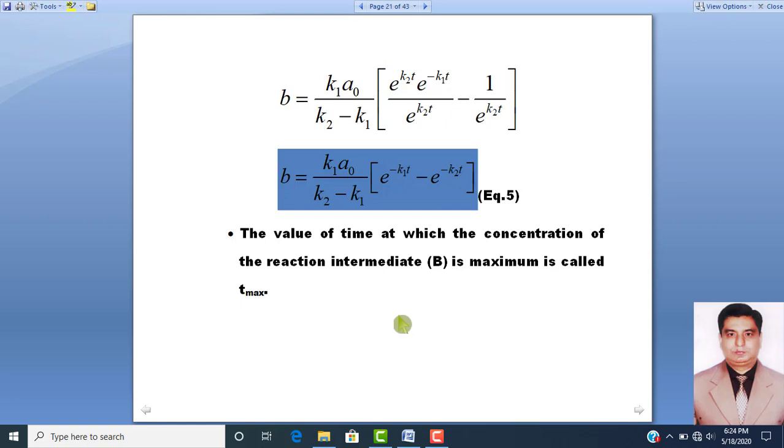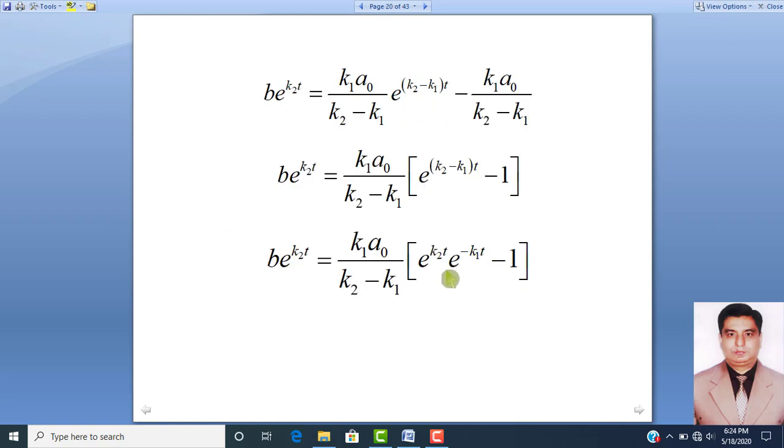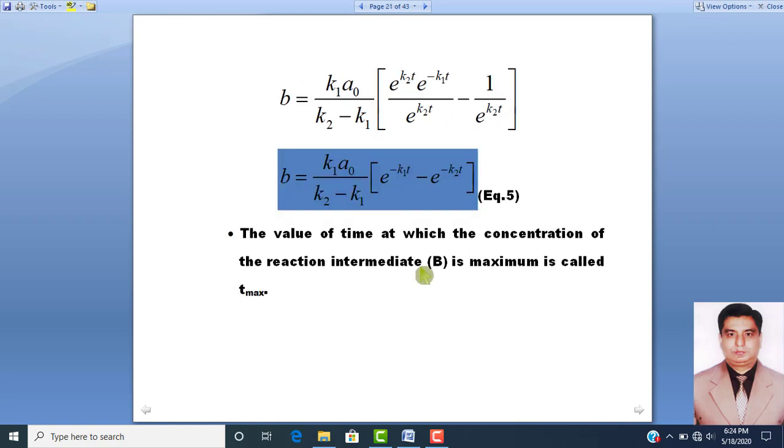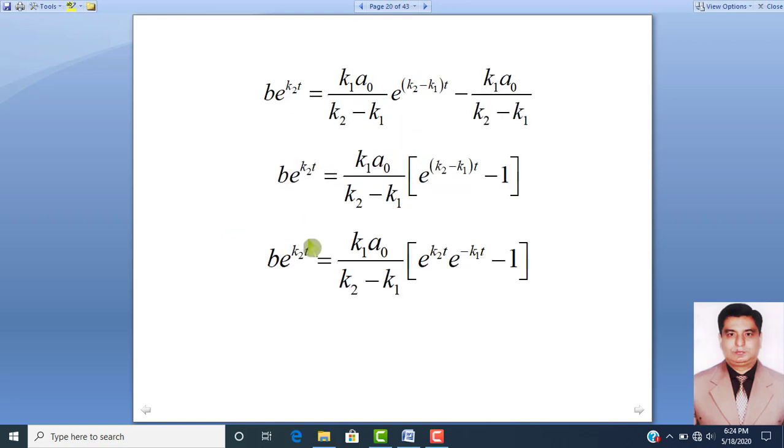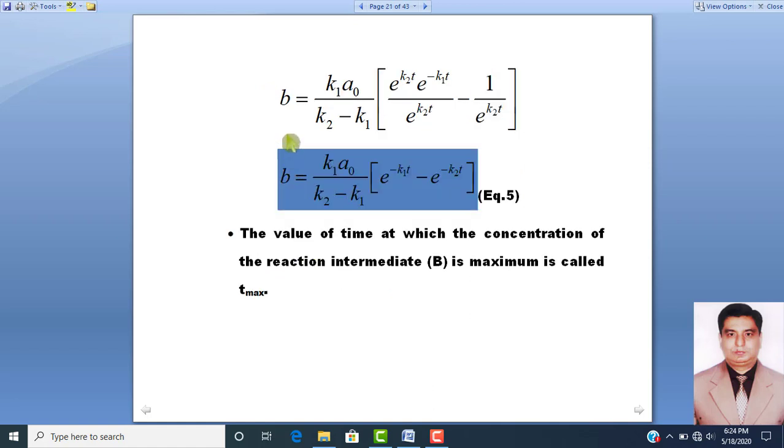Similarly, if we try to solve this equation, we will get it in this form, because here this e^(k2t), if we divide it on both sides, we can get the value of B, that is the concentration of the intermediate product.